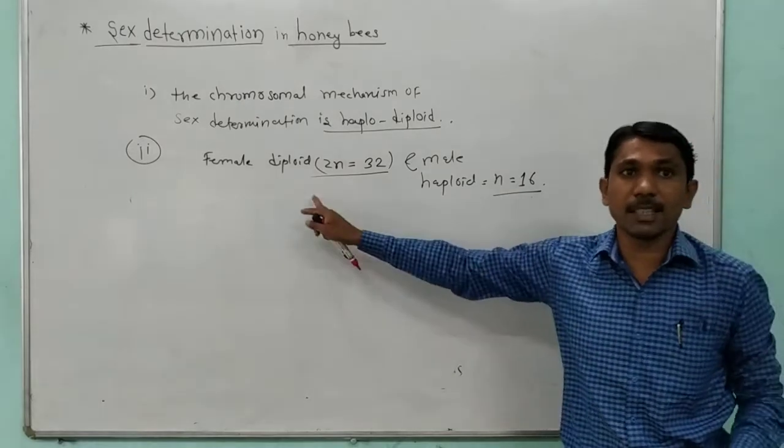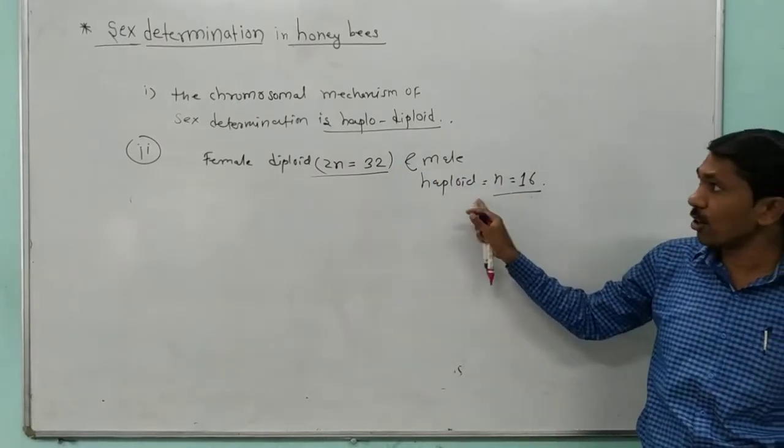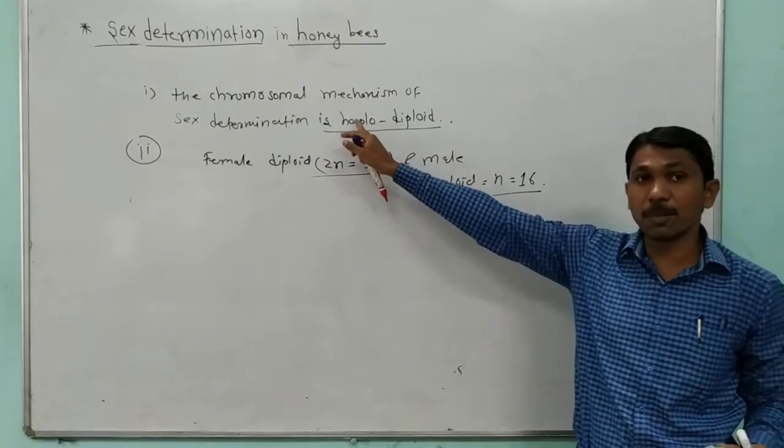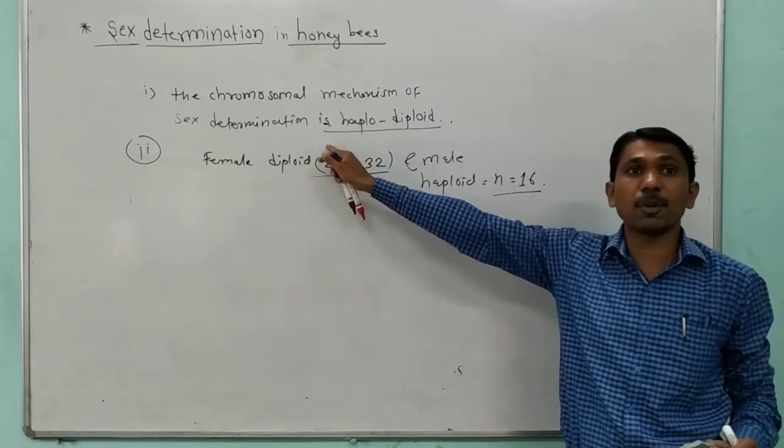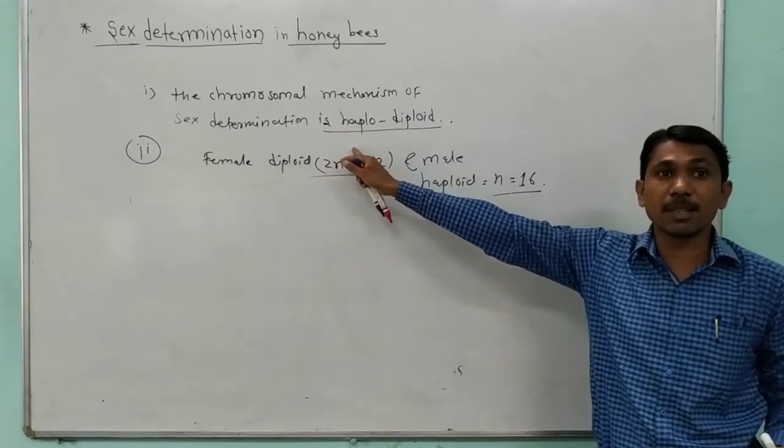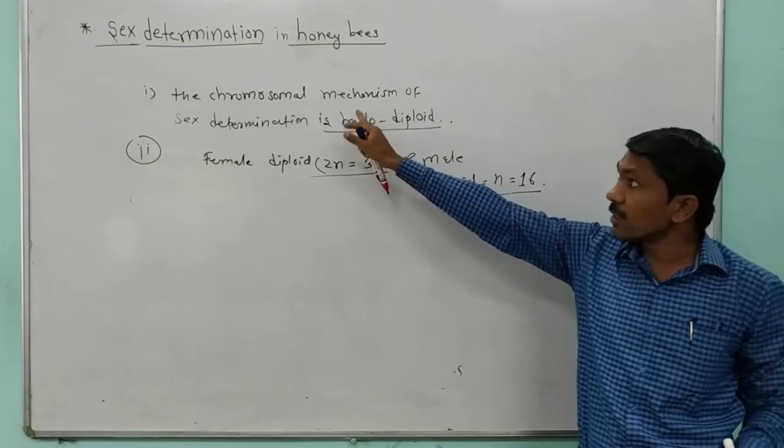Okay, female is diploid and male is haploid, so it is called the haplodiploid type of sex determination in honeybees.